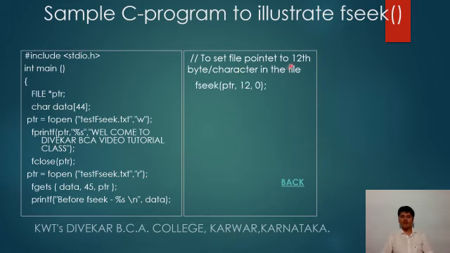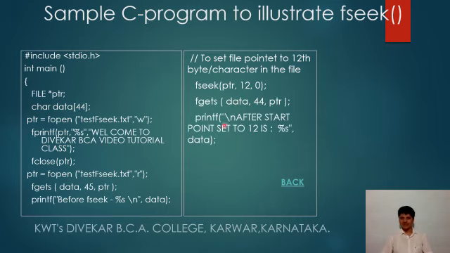Further, we have moved our file pointer, or the cursor, to the 12th byte or 12th character: fseek(ptr, 12). We have moved forward, and then we are reading the statement again. We read that many characters, that is 44 minus 12, because 12 characters are already skipped, as our current cursor position is at the 12th byte or character. The data is read and stored in data, and then we display it after the start point is set to the 12th character.